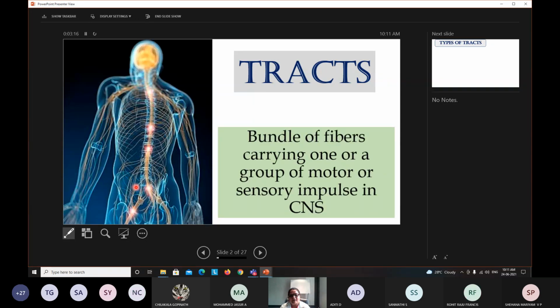How do we define them? A bundle of fibers carrying one or a group of motor or sensory impulses in the central nervous system. So you should know the definition of a tract.